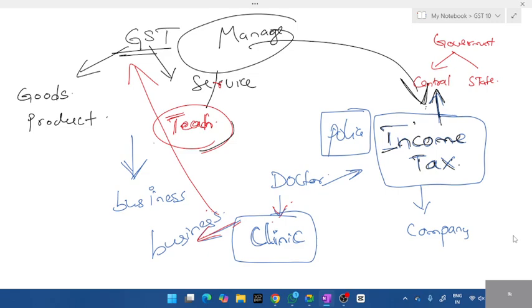If the bus facility doesn't work, people will shout at the central government. The reason is they say we pay income tax to run the government. To run the nation, the government needs some money. That is income tax or GST. So this is the difference. Now, did you all understand the difference between GST and income tax?